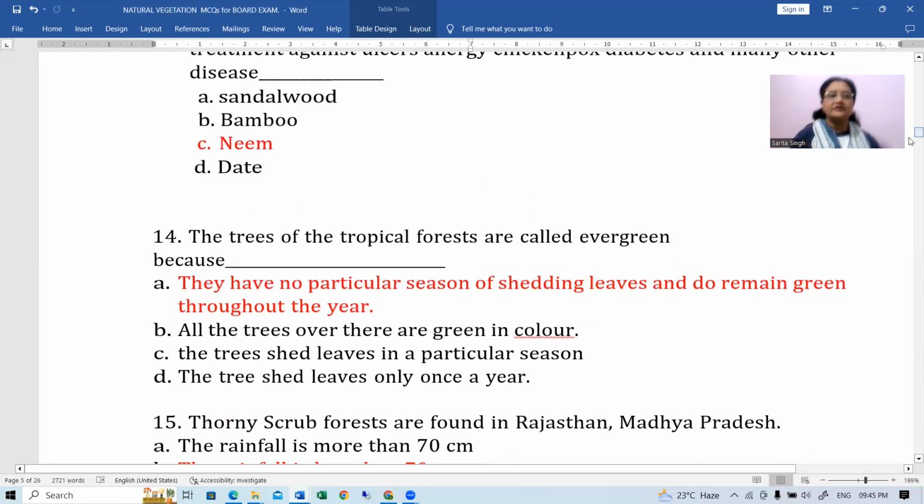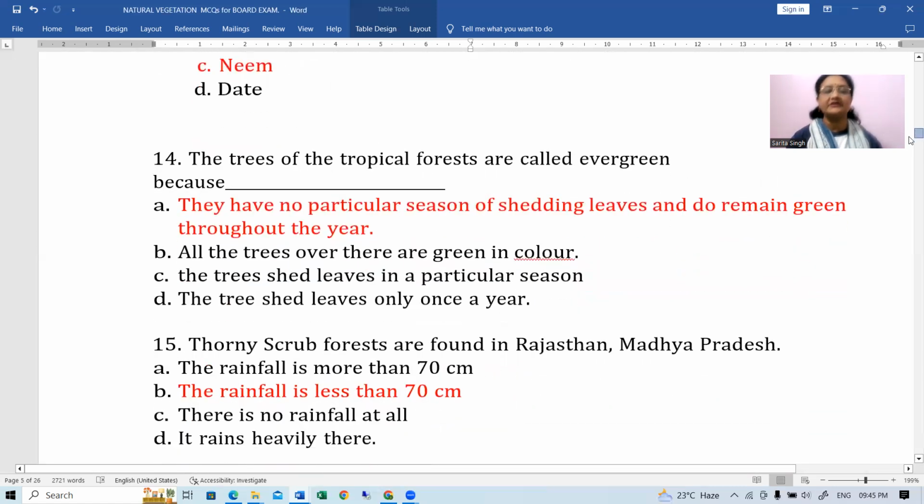Right. Next is the trees of tropical forest are called evergreen because, what reason could it be, why are these called evergreen? Because they have no particular season of shedding down the leaves and do remain green throughout the year.